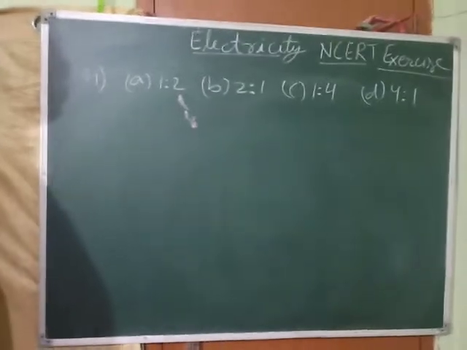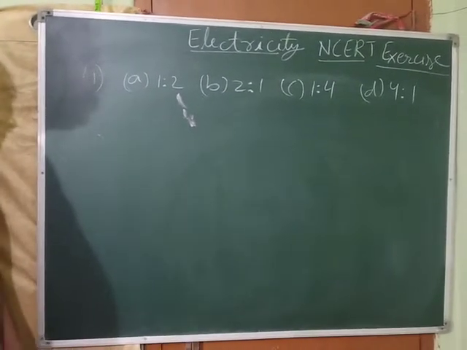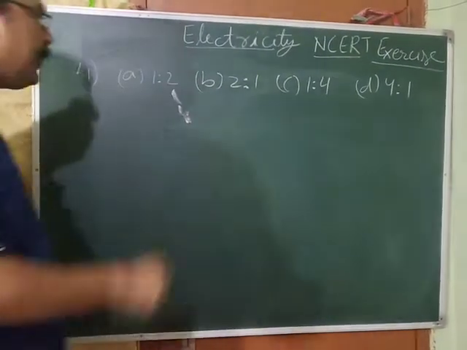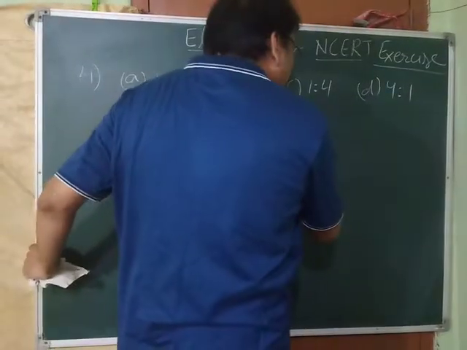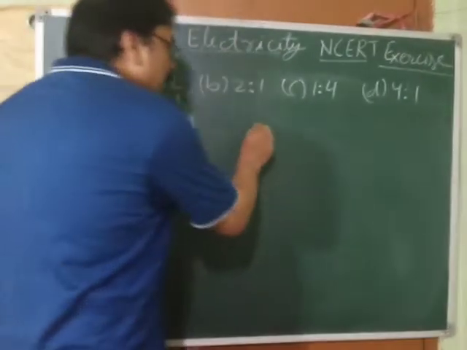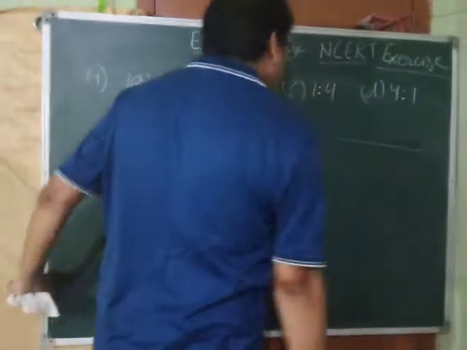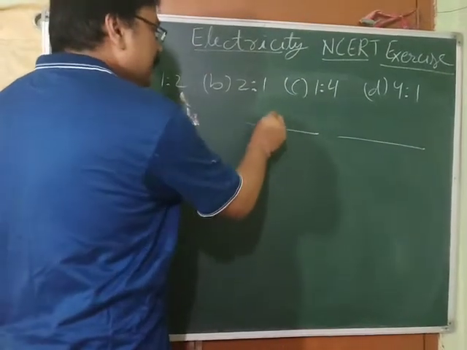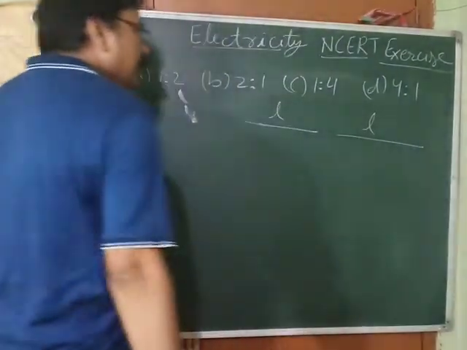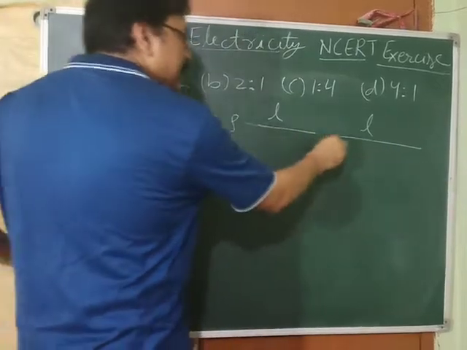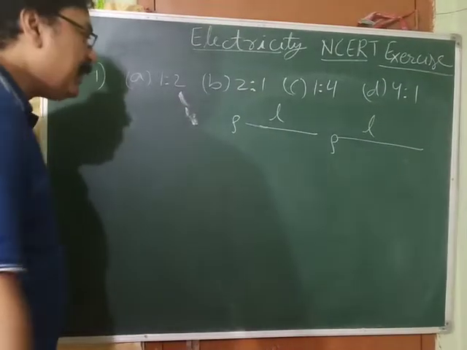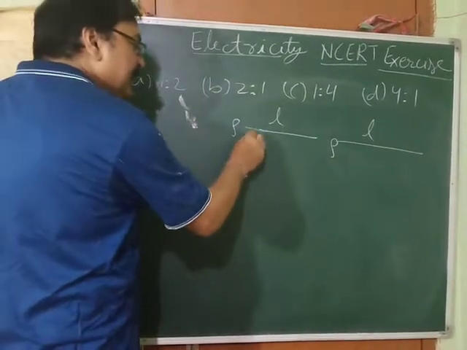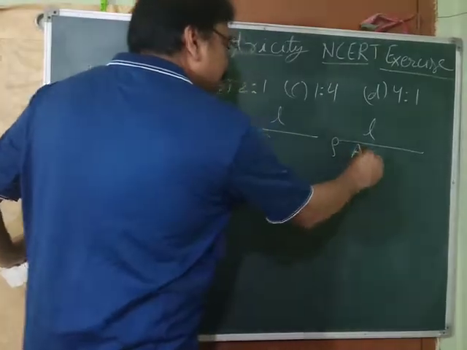Now we are going to deal with question number 4, which is again an MCQ question. What is given? It is given that there are two wires. Their length is equal. They are made up of the same material, that is copper, and their area of cross section is also the same.